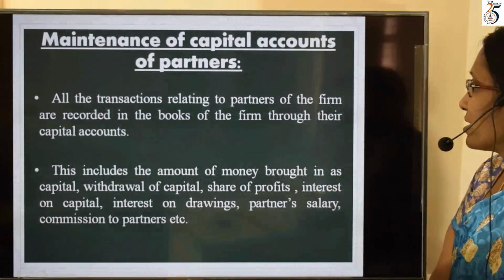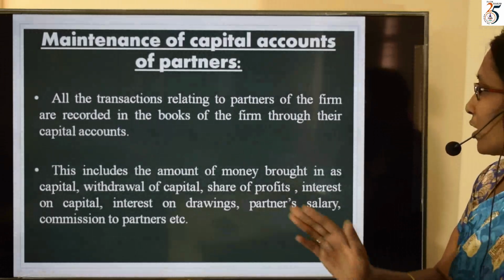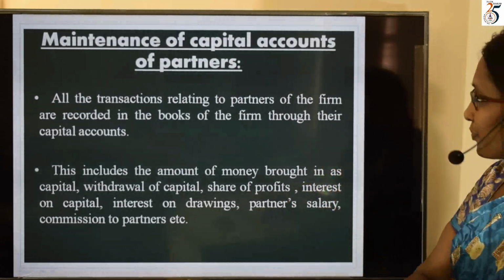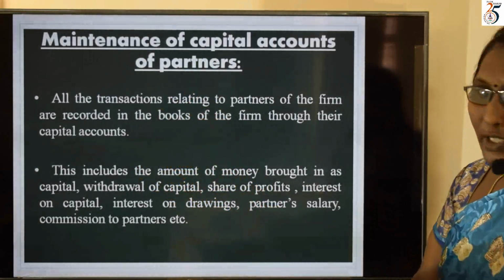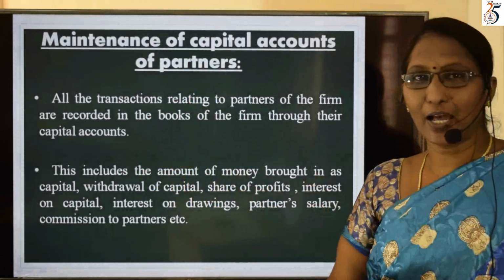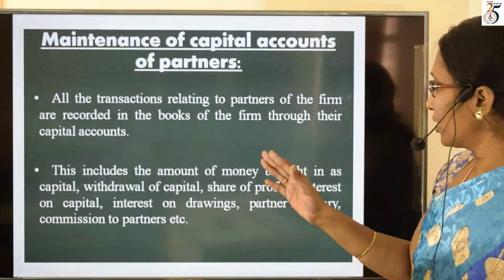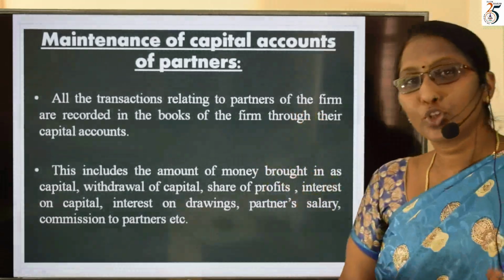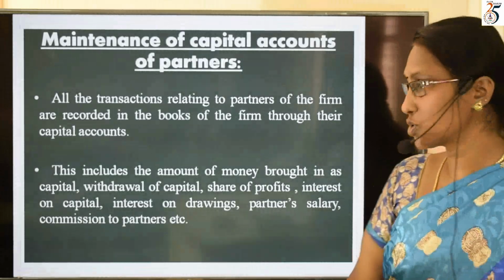All the transactions relating to partners of the firm are recorded in the books of the firm through their capital accounts. So whatever the transactions related to partners, all should be recorded through their capital accounts.